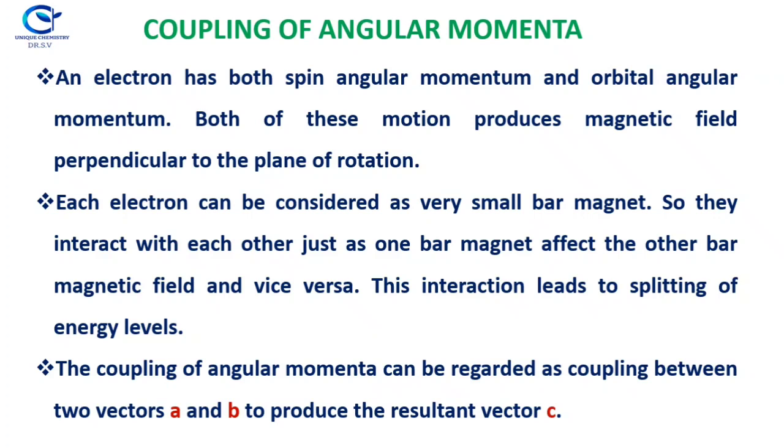Just like that, the electron is a magnet and it has two types of magnetic moment, and if more than one electron is present, what will happen? The whole magnetic field of the first electron, the spin and orbital angular momentum, and the same things in the second electron will interact, so you will have more interactions. These interactions lead to splitting of energy levels. The coupling of angular momenta can be represented as coupling between two vectors A and B to produce a resultant vector C. So we can represent spin or orbital angular momentum in vector representations.